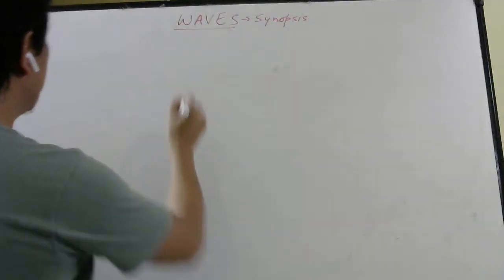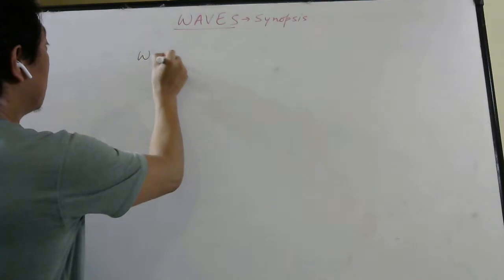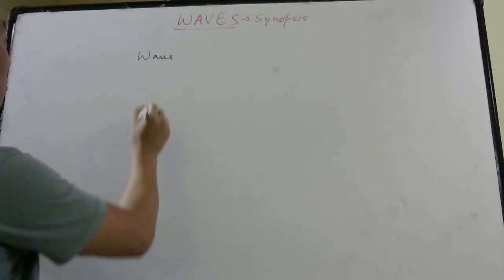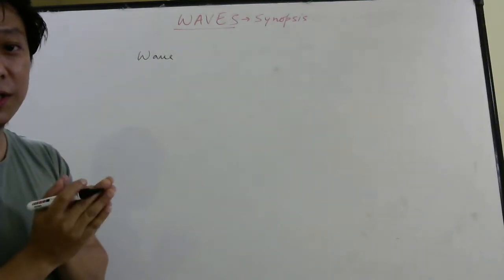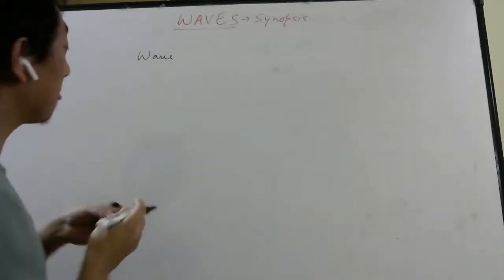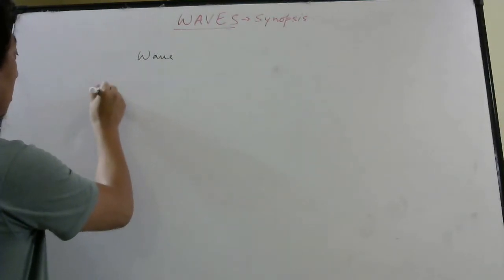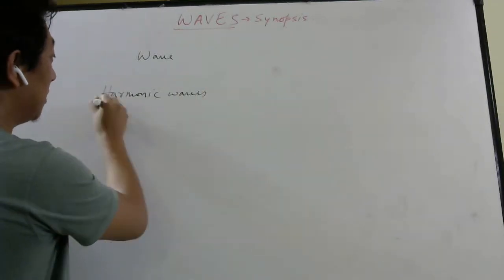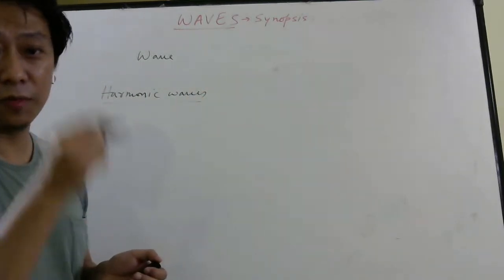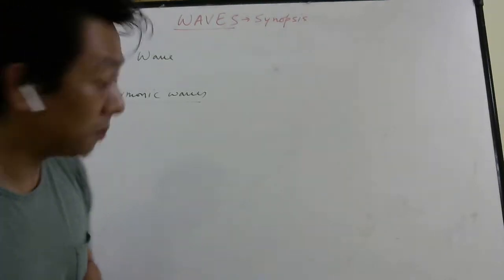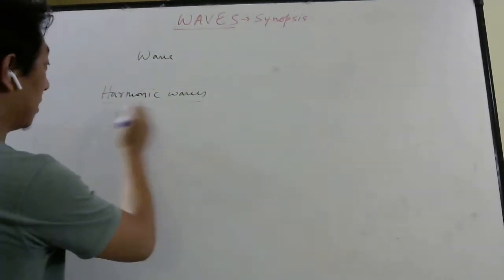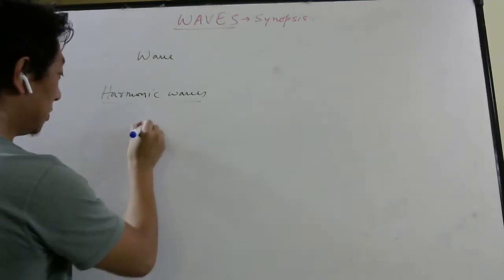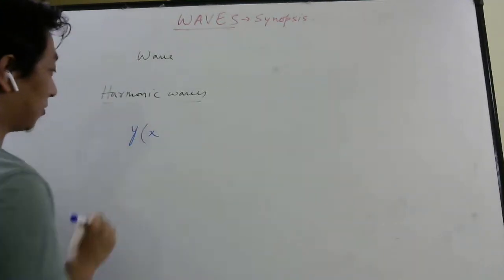So a wave can be mechanical, non-mechanical, or it can be matter waves. Now we are interested in how to describe waves mathematically. We will start with a very simple wave, which is called a harmonic wave. Harmonic wave means the particles in the medium are performing simple harmonic motion. The mathematical way of representing a harmonic wave is the displacement of any given particle which is at some location, which we will write as x from the origin,